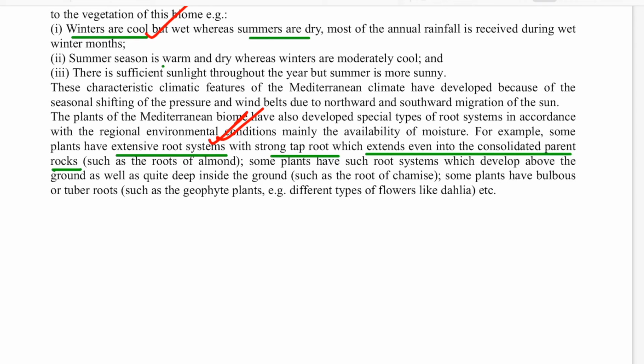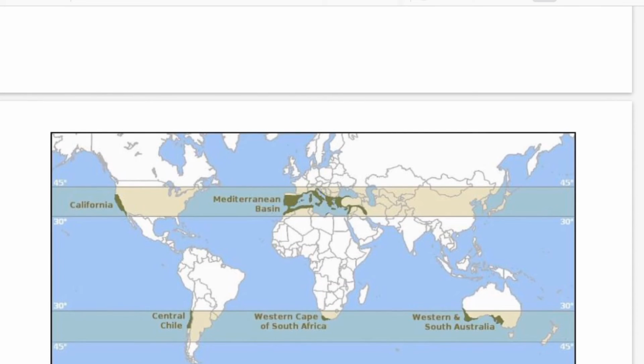So when a question on adaptation is asked in mains or prelims examination, you can identify it with the Mediterranean forest. Now we will see the map. See the map. The complete subtropical area is the Mediterranean biome. Because it was identified and more prominent in the Mediterranean Sea region, this biome has been named the Mediterranean biome.